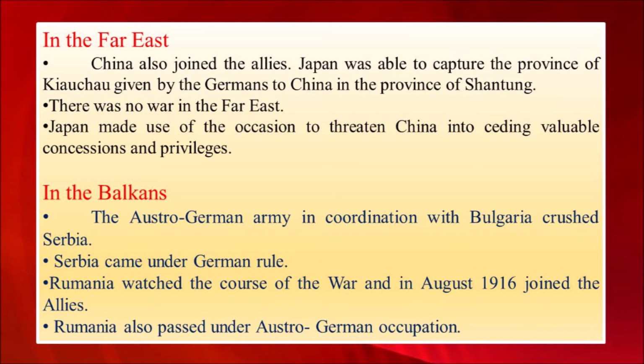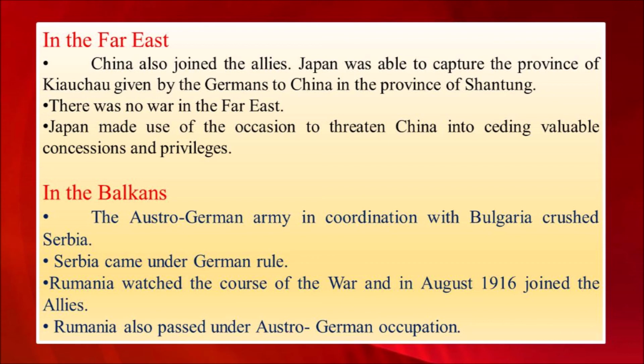In the Far East, we have Japan and China. China joined with the Allies, that is, it joined with France and Britain. Japan was able to capture the province of Kyushu from China.